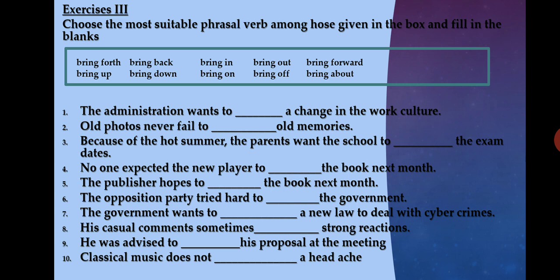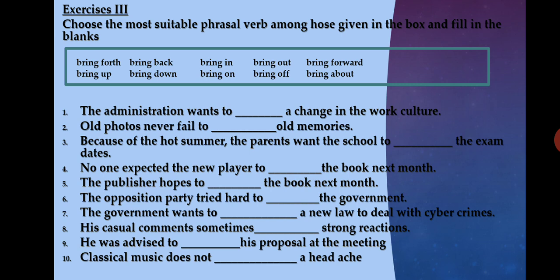First sentence, let us read the first sentence. The administration wants to dash a change in the work culture. Here from the context we understand that we need a phrasal verb which means to introduce. So we use the phrasal verb bring about here. Okay, so let us go to the second sentence. Old photos never fail to dash old memories. So we need a word which means recollect. So we use the phrasal verb bring back here.